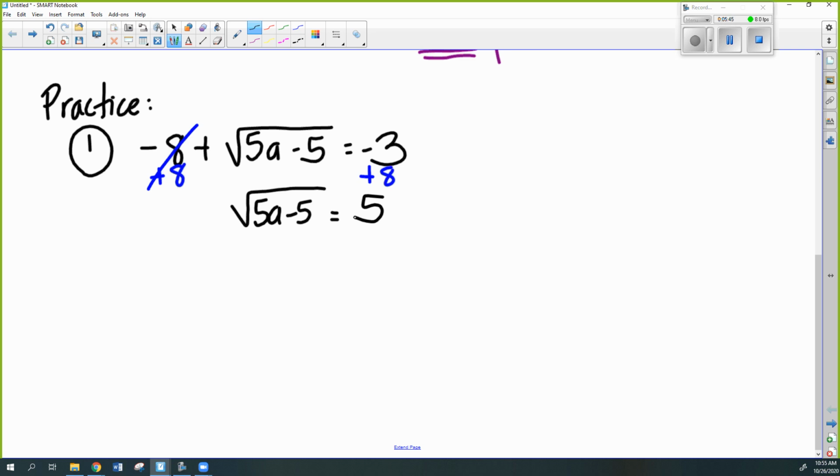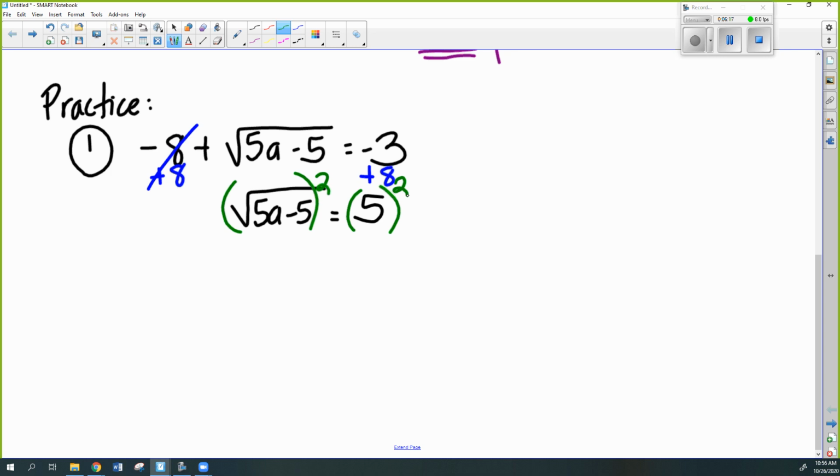Now you're going to raise both sides to an exponent that's equal to the index of the radical. So this is small enough for you guys to hold up with your fingers. If this is a square root, what am I going to raise both sides to? What power? Good. We're going to raise both sides to the second power.